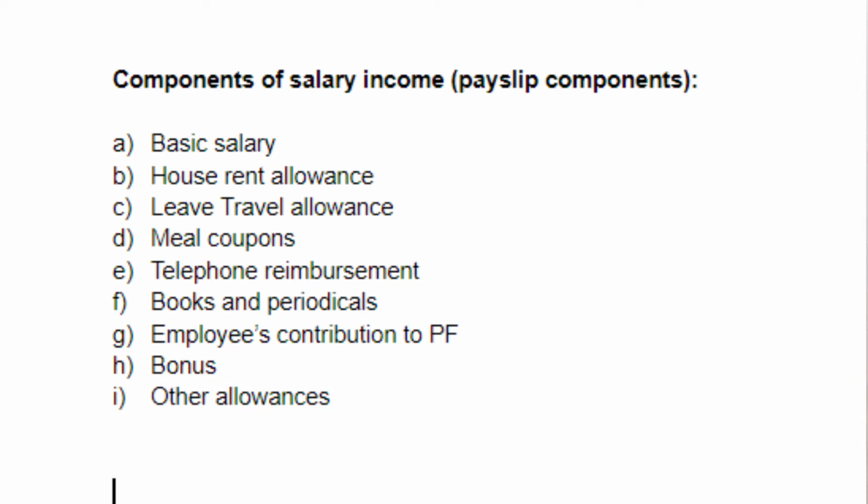employees' contribution to Provident Fund. Your salary component also includes your contribution to the Provident Fund. Bonus, in case bonus is given based on rating, the bonus is also part of your salary package. The balance of your salary falls under other allowances.